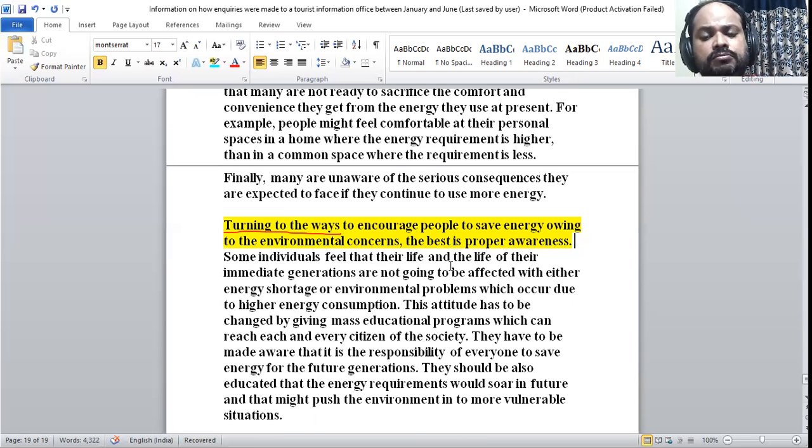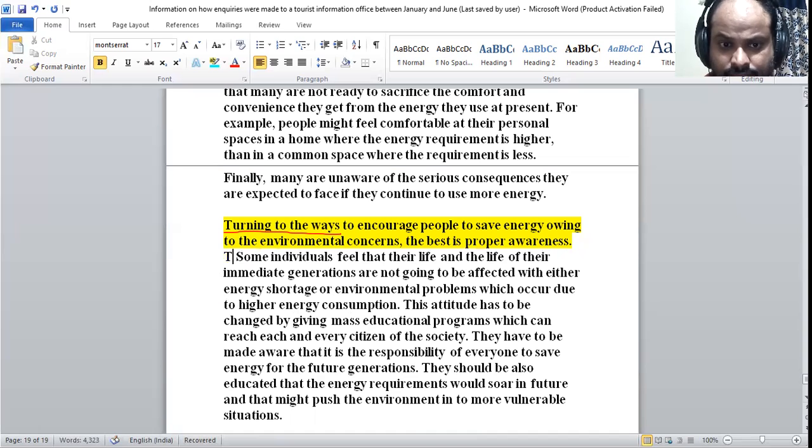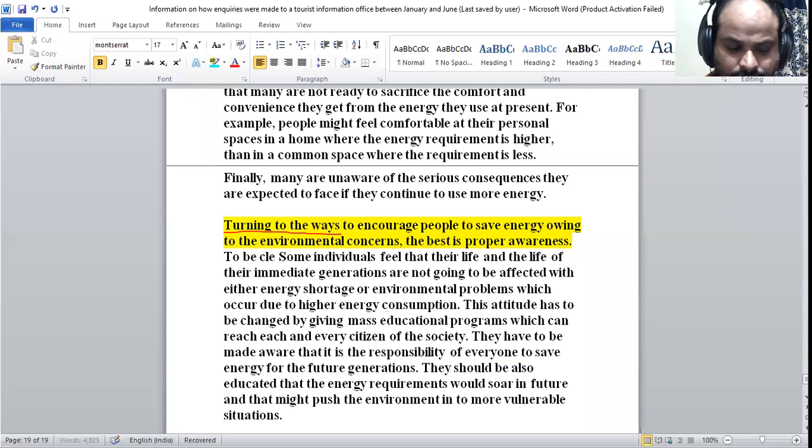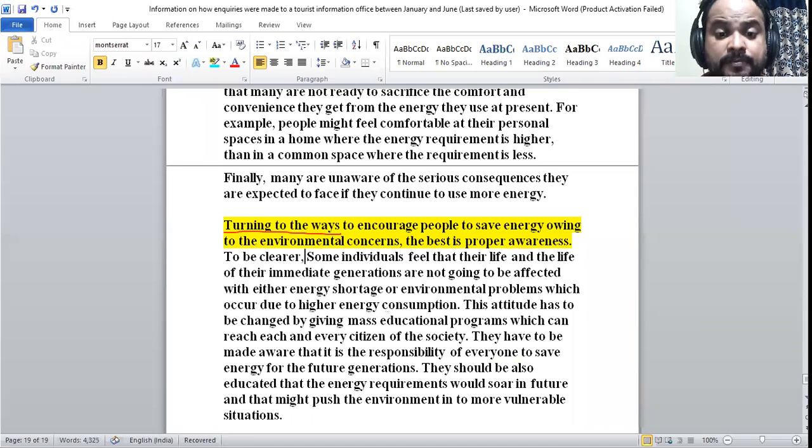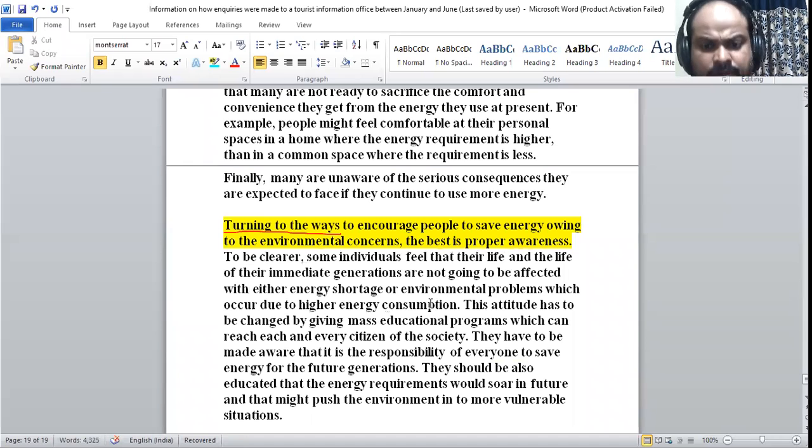Now, when I cancel something, I have to connect this part, so I have to use some phrase here. To be clearer, some individuals feel their life and their immediate generations are not going to be affected by the problems.